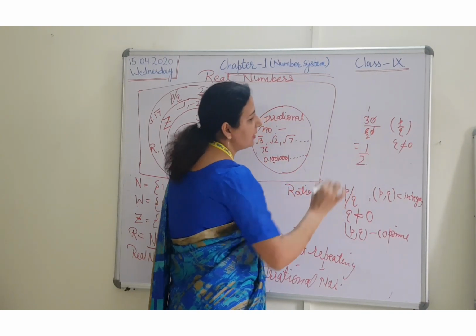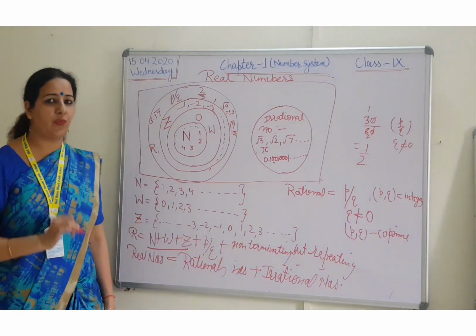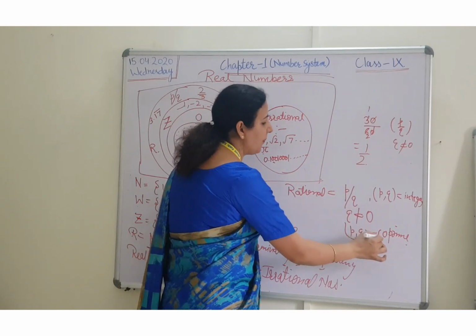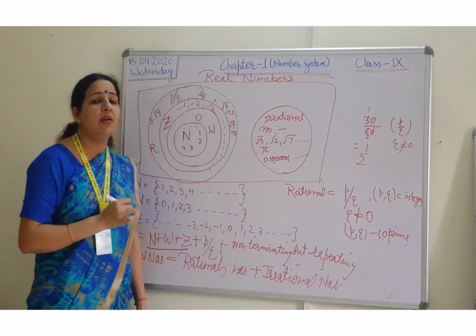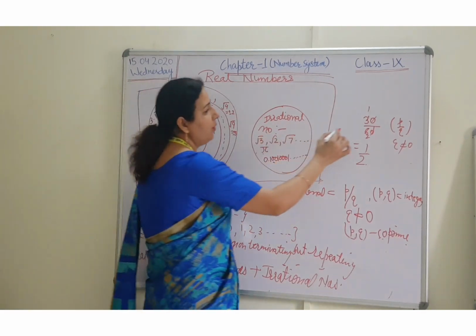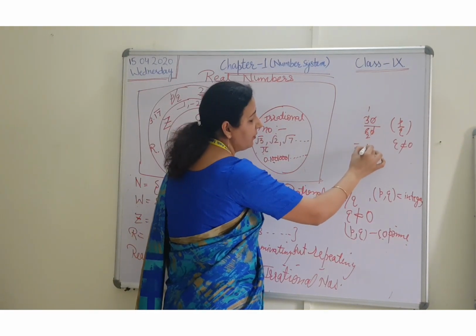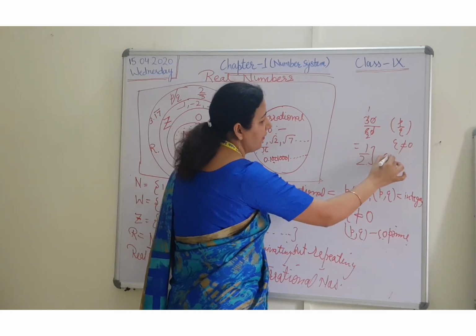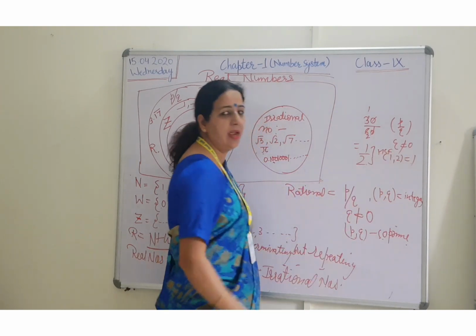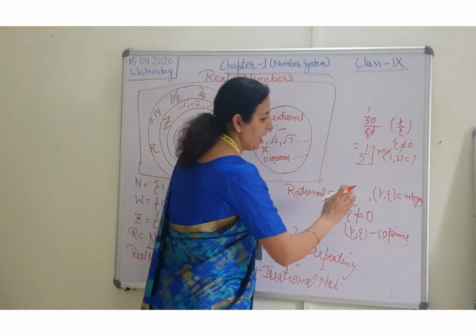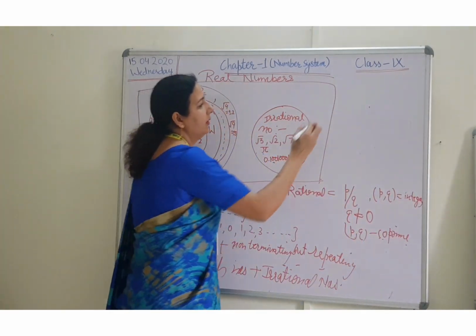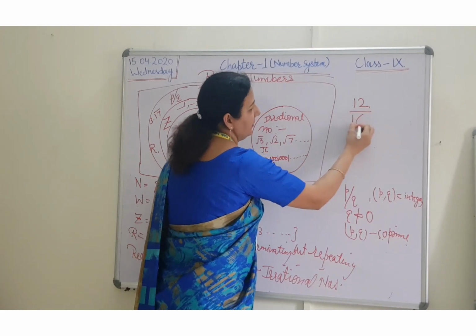So when the answer is reduced to the simplest form, then it is known as the co-prime form. It means co-prime numbers are those numbers whose HCF is 1. So you have to cancel these numbers till that point when the HCF of these two numbers will be 1. Let me take one more example, that is 12 upon 16.